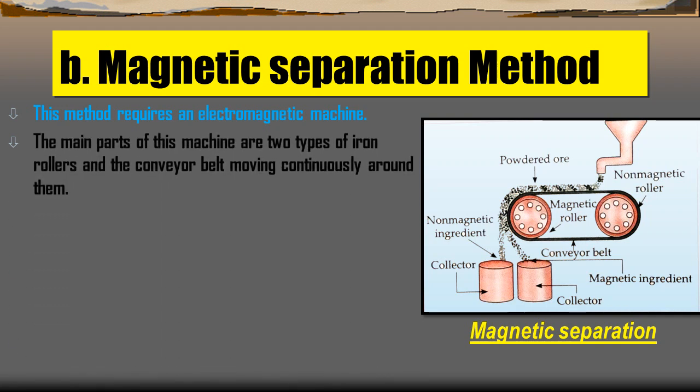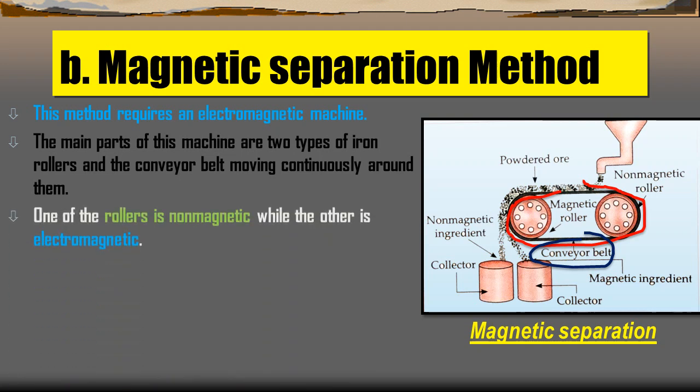The main parts of this machine are two iron rollers and the conveyor belt moving continuously around them. You can easily observe the circular disc-shaped magnetic rollers and the conveyor belt around them. One of the rollers is non-magnetic and the other is electromagnetic.